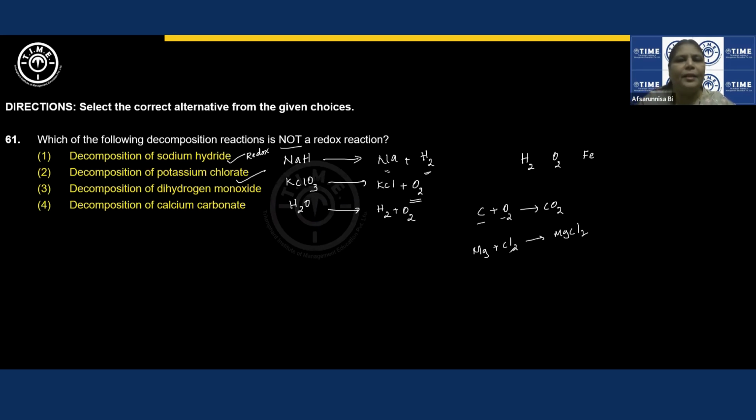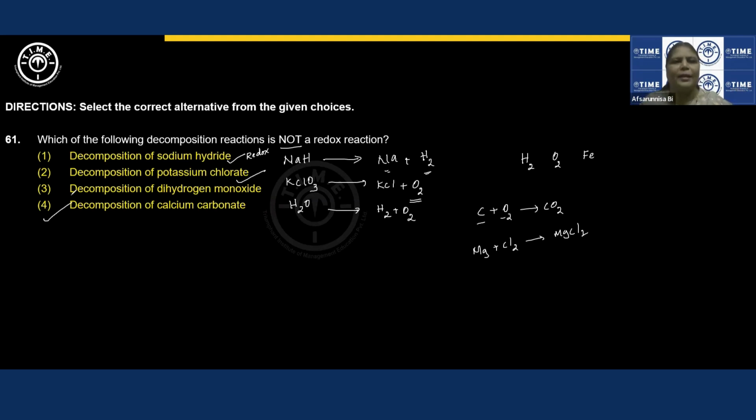Then elements are involved here. This should be for sure a redox reaction, since we are able to see elements on the reactant side or on the product side. That will be a redox reaction, right? Now coming to calcium carbonate, because we have ruled out all the three, this should be the correct option for sure. We can use the elimination method, right?